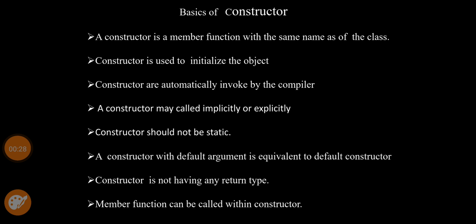If you want to initialize any variable, that can be done with the help of constructor at the time of object creation. The third one is constructors are automatically invoked by the compiler. At the time of creating an object, constructor will be automatically created. And the fourth one is a constructor may be called implicitly or explicitly. This is applicable to parameters constructor.